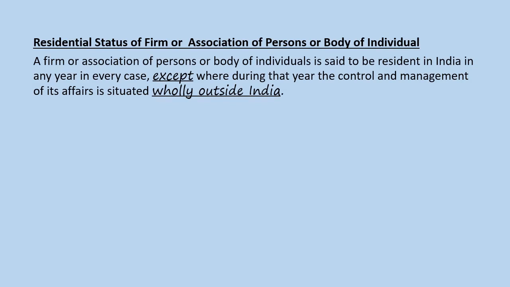Residential status of a firm or association of persons or body of individuals. A firm or association of persons or body of individuals is said to be resident in India in any year in every case except where during that year the control and management of its affairs is situated wholly out of India. That means even if the control and management is partly situated in India, then that person, that is the firm, association of persons or body of individuals, becomes a resident in India. This has to be noted.